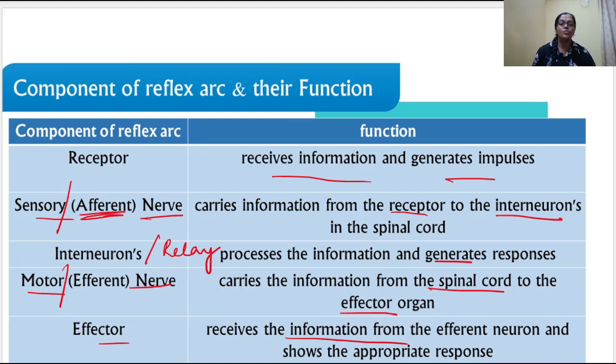Basically, many children have the doubt: what is the difference between the nerve cell and the neuron? A single cell, the nerve cell, is called a neuron. When they are grouped together, they are called nerves. So basically, there is not much difference. You can use neuron or nerve cell; both are correct. A single cell is termed a neuron, and a group of nerve cells is called a nerve.